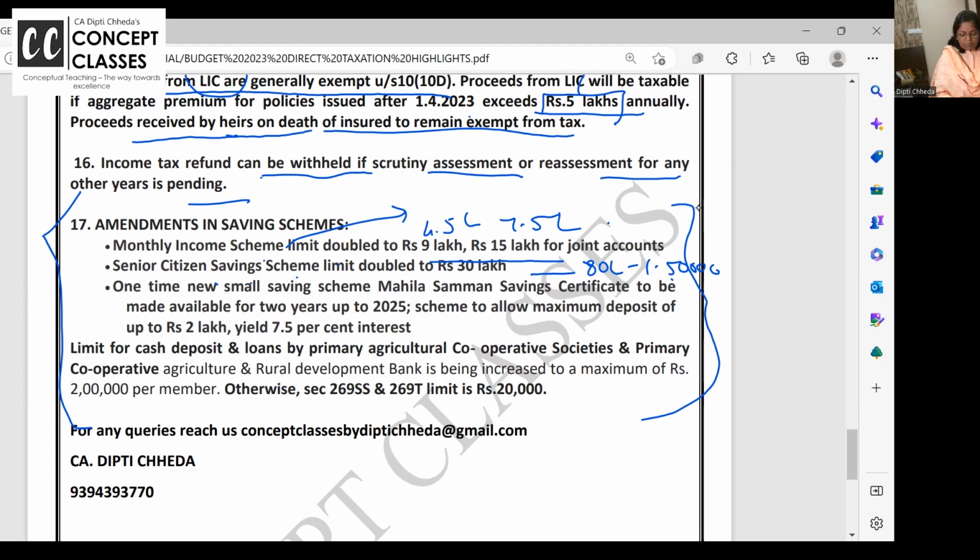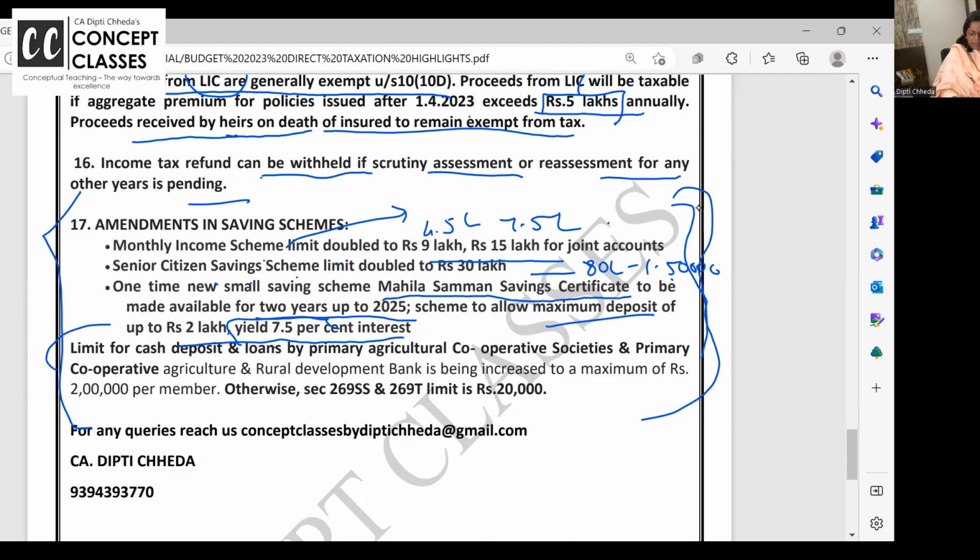One more new scheme they are going to introduce, Mahila Samman Saving Certificate. It's kind of FD, which is available for 2 years, and you can deposit up to 2 lakh and they'll be giving you 7.5%. Only for females, this scheme is open for 2 years. You can put maximum 2 lakh rupees and a nice return of 7.5% they will give. Now, these are the pros and cons of this amendment. I've told you I'm not discussing much in detail.